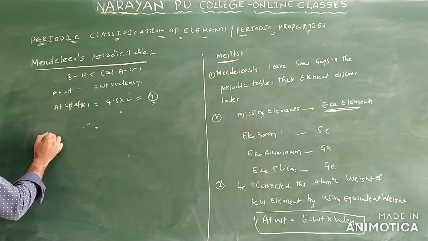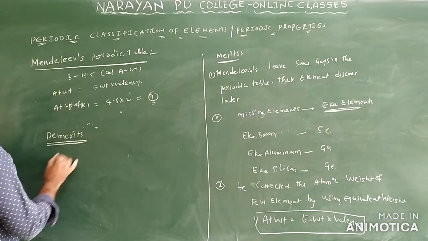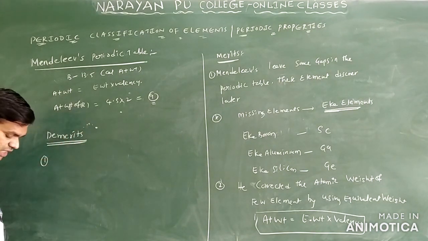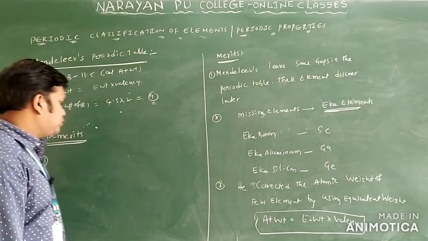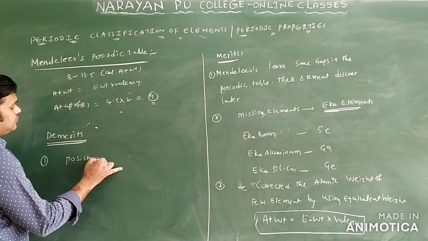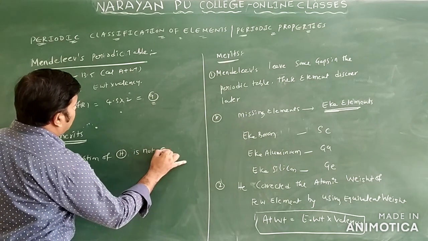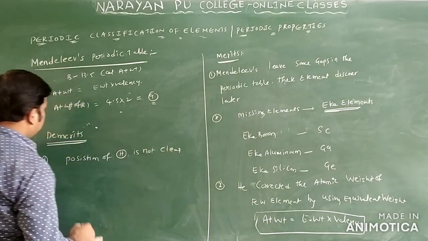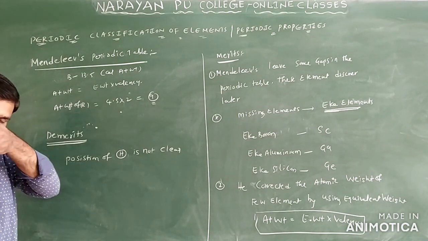Next we have the demerits. What are the demerits of this Mendeleev periodic table? The first point: the position of hydrogen is not clear. They did not give the exact position of hydrogen in the Mendeleev periodic table.